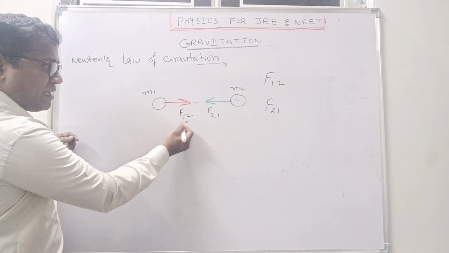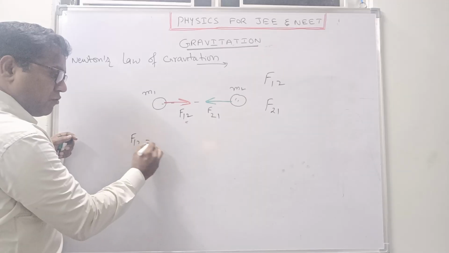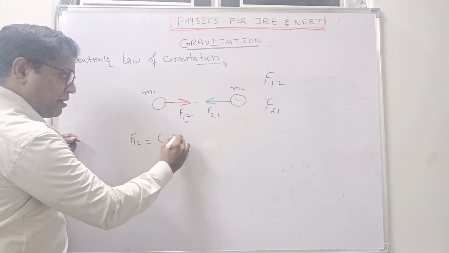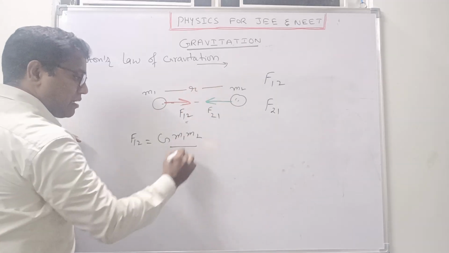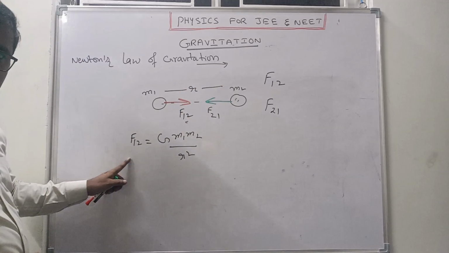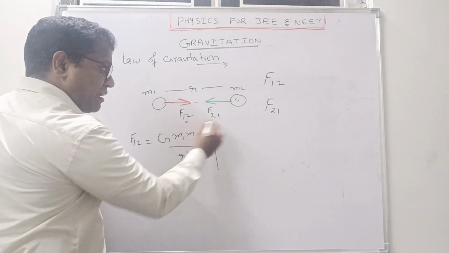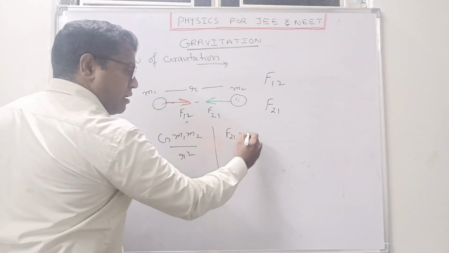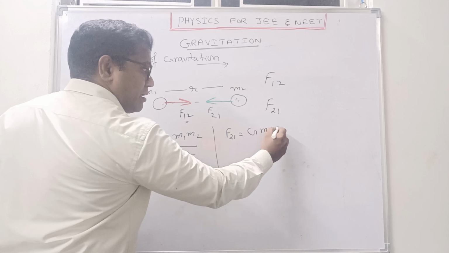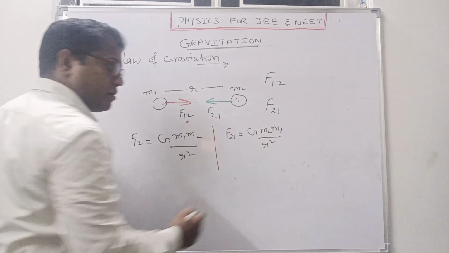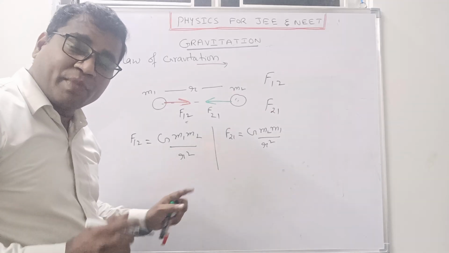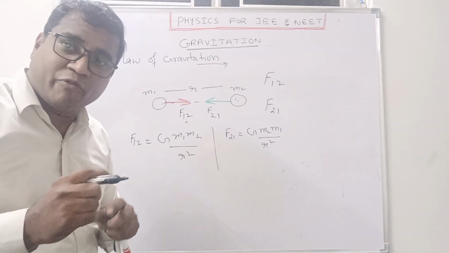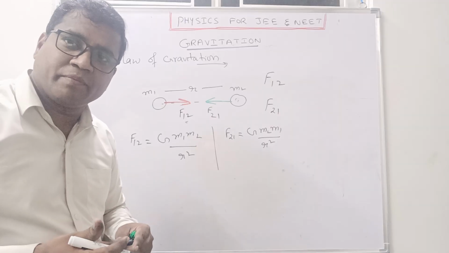Now if you want to calculate here, F12 is equal to G M1 M2 by R square, where I am saying the distance is R. Again if I calculate F21, it is G M2 M1 by R square. If you see, the magnitude of F12 and F21 should remain same.